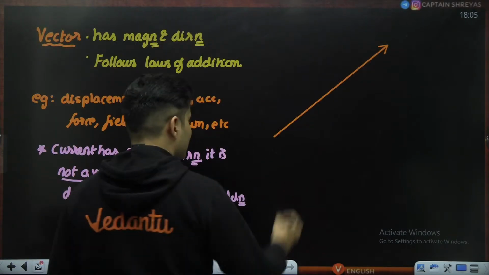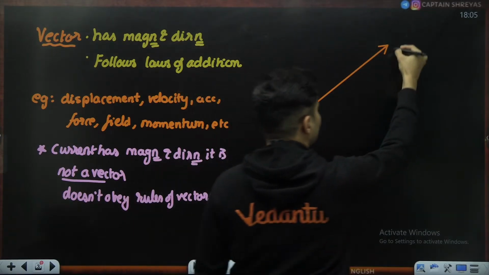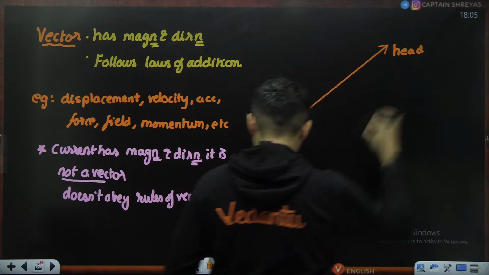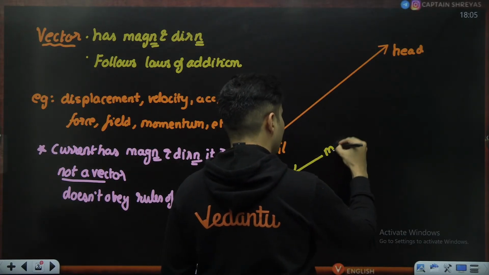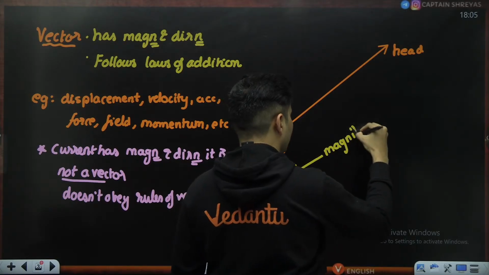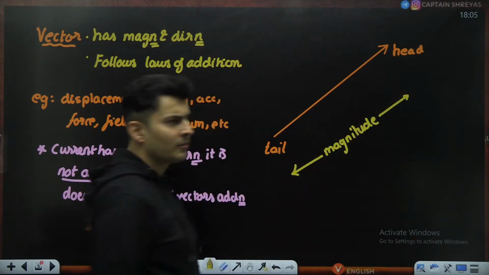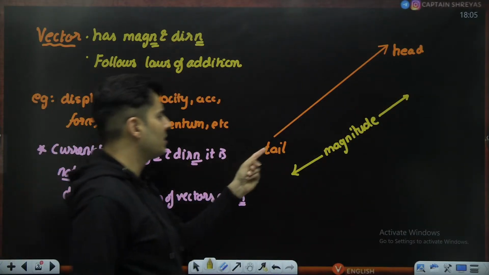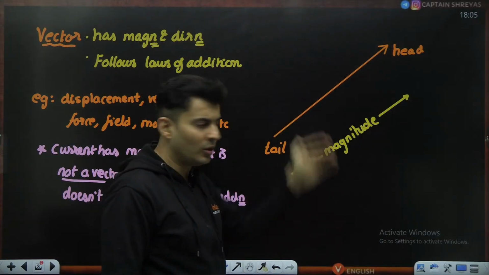Now, this obviously we know is nothing but the tail. This is nothing but the head, and we also know that the length of this is the magnitude. The length of this is basically the magnitude. More the length, more the magnitude. Magnitude and direction. Direction is given by where the tail to head direction is, where it is pointing.